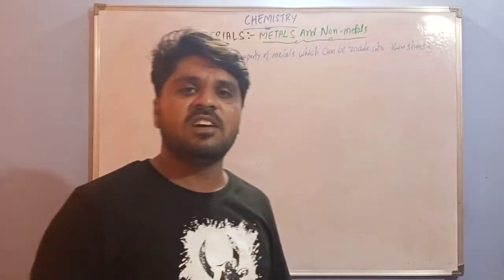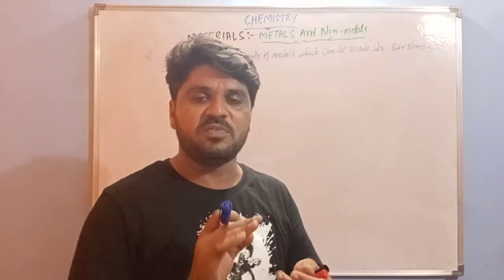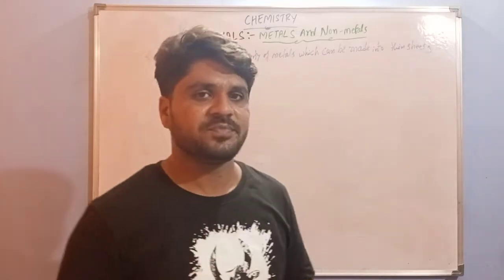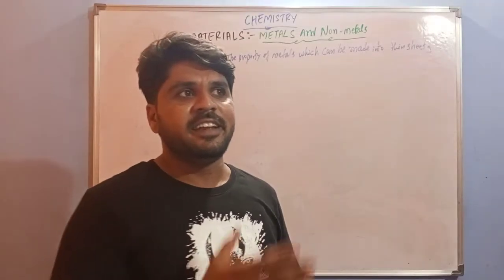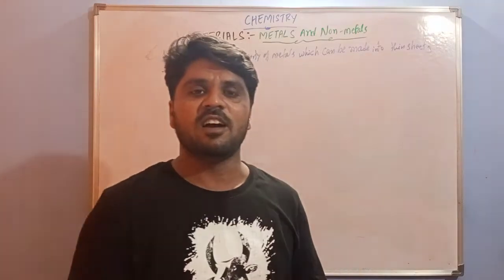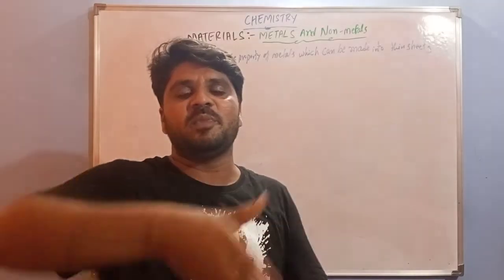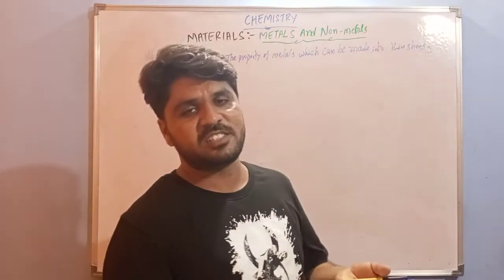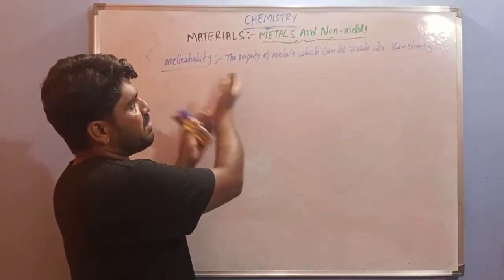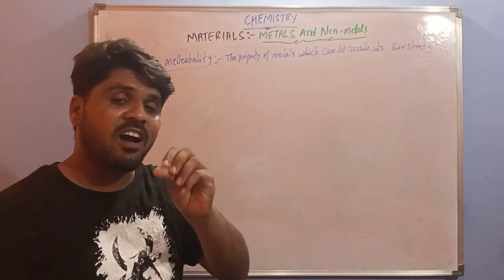Where do you observe metal sheets? I already told you, in bakeries the sweets are covered by silver sheets. In front of houses we can observe many metal sheets or plates. What we eat from, our plates, are also metal plates: silver plates, golden plates, steel plates. This type of character we call malleability. Metals have malleability.